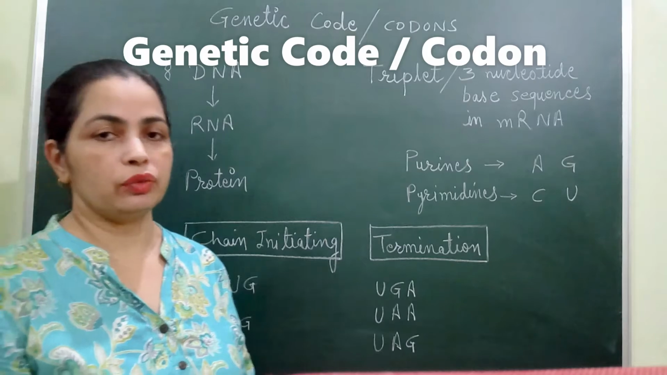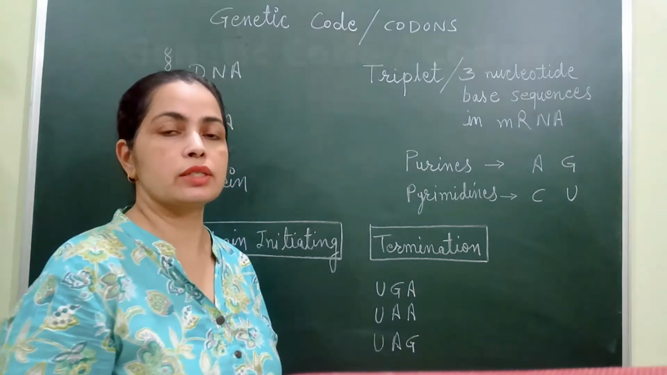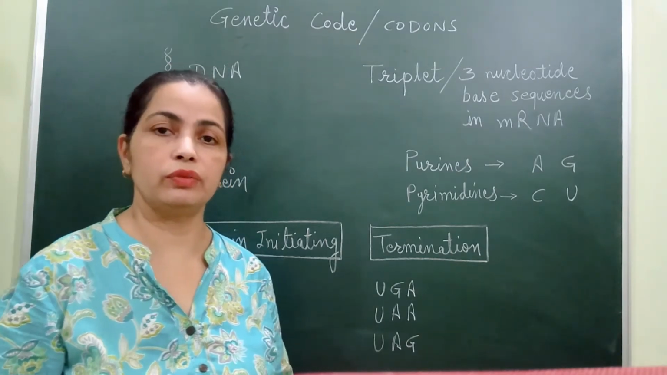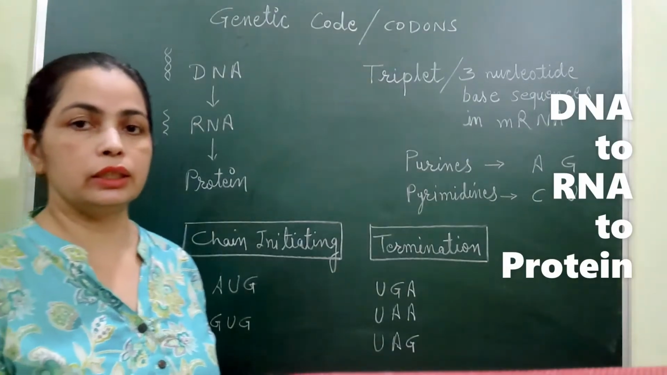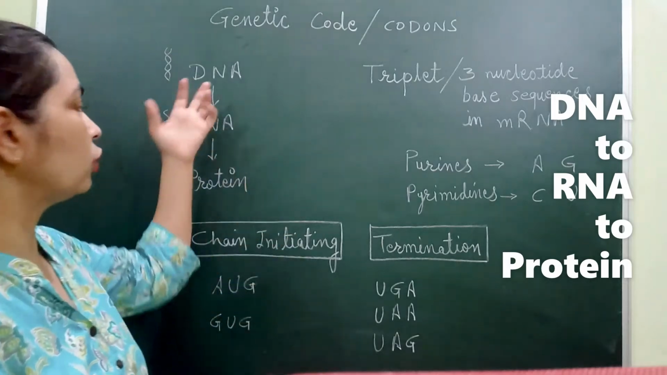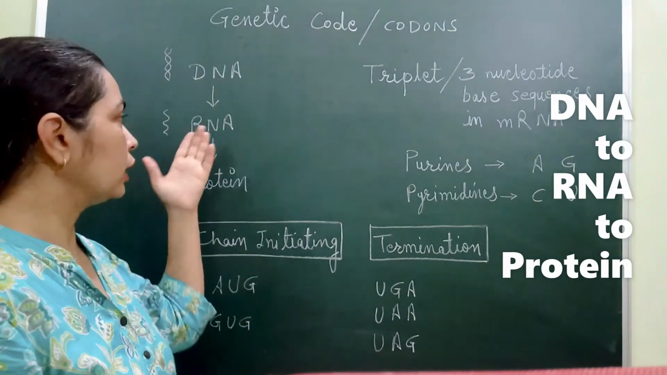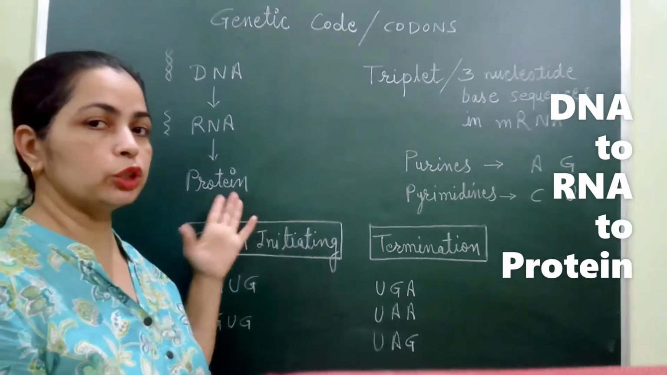Before looking at its definition, let's first understand the central dogma of life. So what does it say? That the genetic information present in DNA is transferred from DNA to RNA, and RNA further transfers that information to protein.